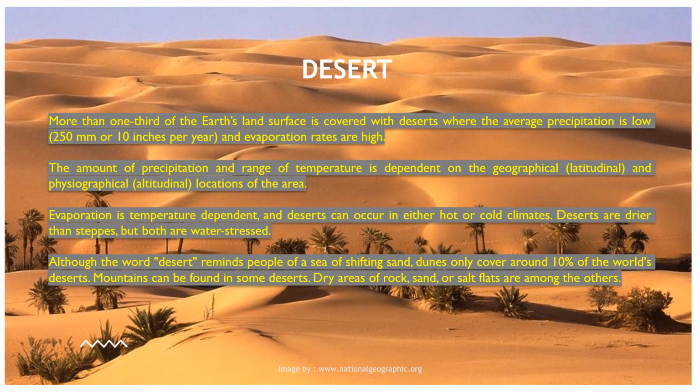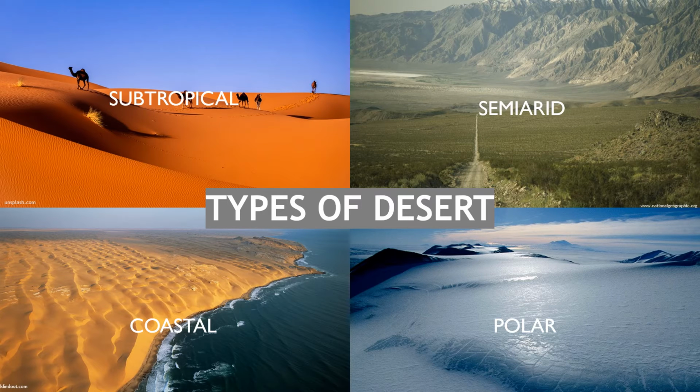Deserts can occur in either hot or cold climates. Deserts are drier than steppes, but both are water stressed. Mountains can also be found in some deserts. There are four types of desert: subtropical, semi-arid, coastal, and polar desert.